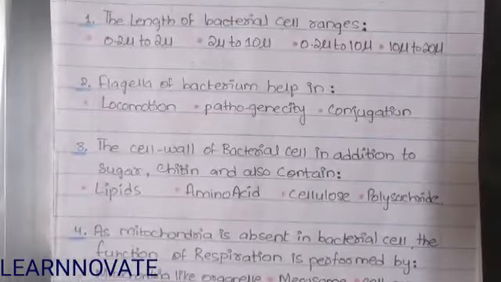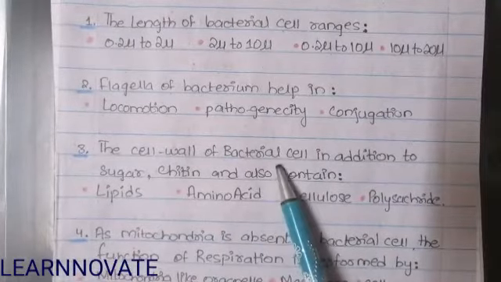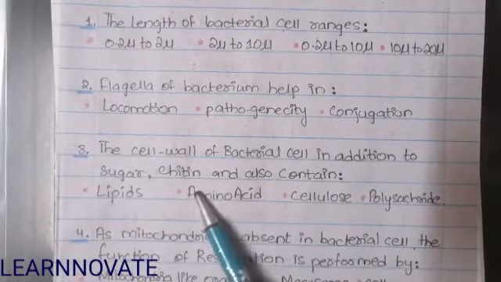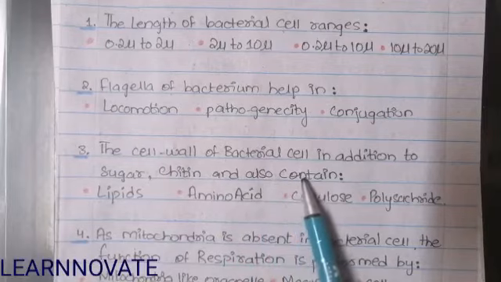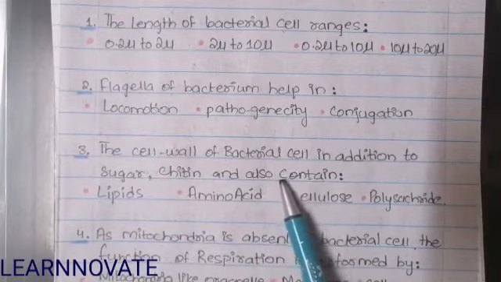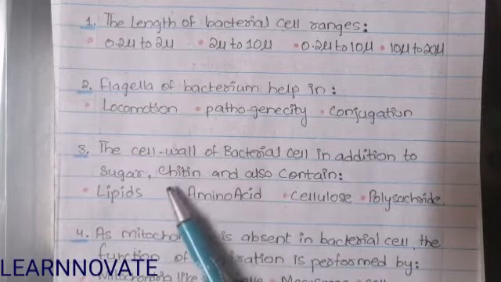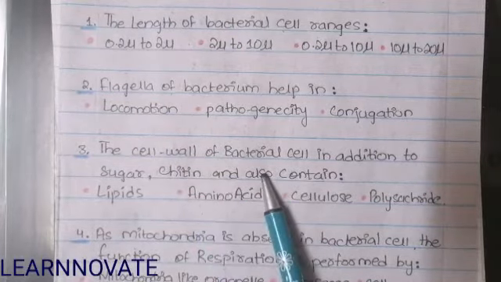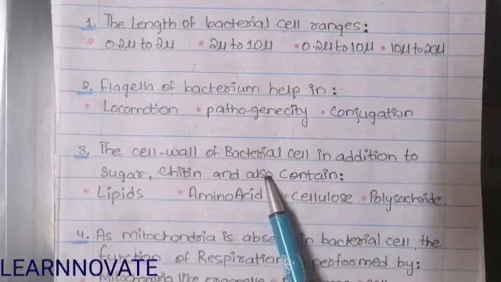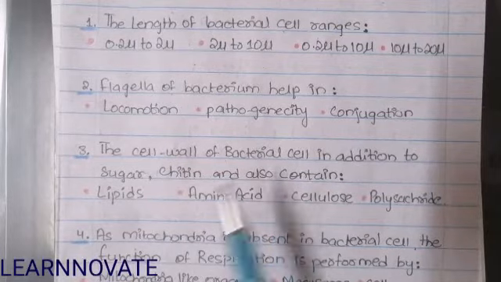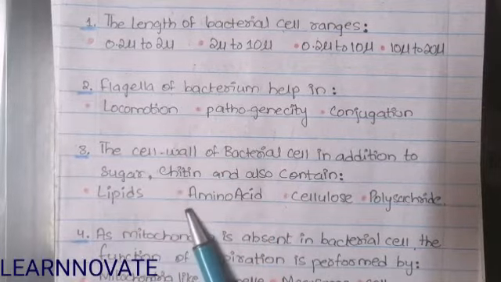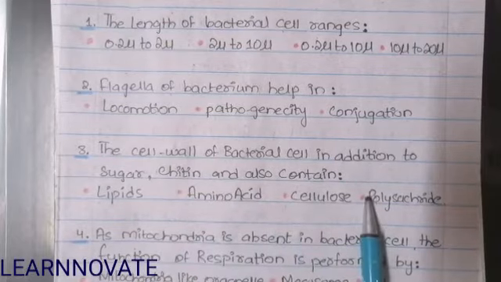Question number 3 says, the cell wall of the bacterial cell, in addition to sugar and chitin, also contains what? They are asking about the components of the bacterial cell wall. Two components are given, sugar and chitin, and the third component is missing. Either it is lipid, amino acid, cellulose, or polysaccharides.